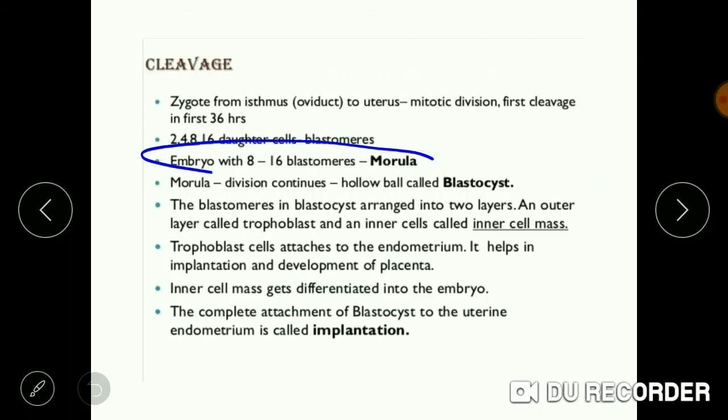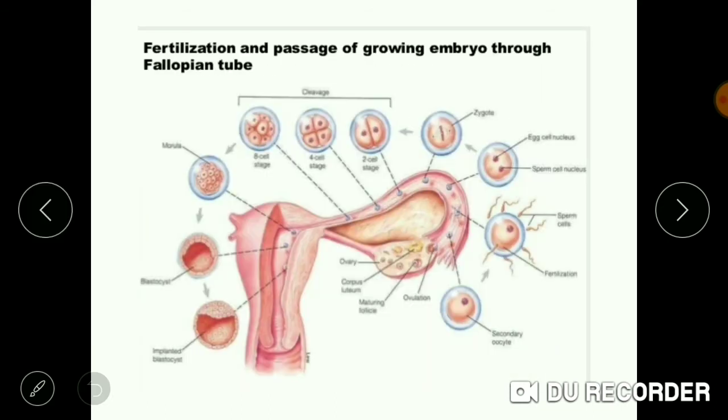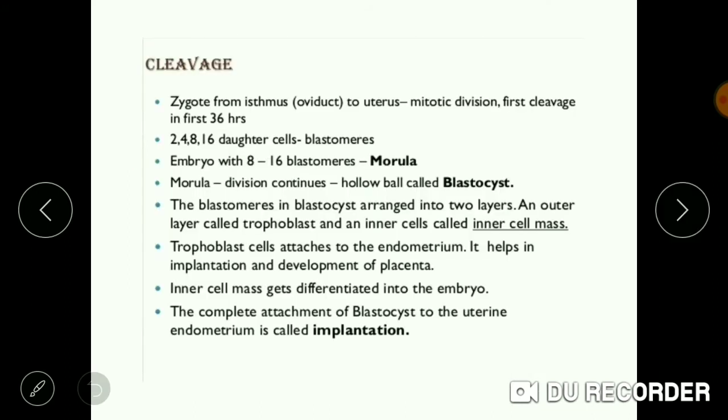So the embryo with 8 to 16 blastomeres is known as morula. What are blastomeres? These small cells which are being developed are known as blastomeres. So these 16 blastomeres are formed and this complete structure is now known as morula. Now after morula, it further undergoes mitotic division and results in the 32 cell stage known as blastocyst.